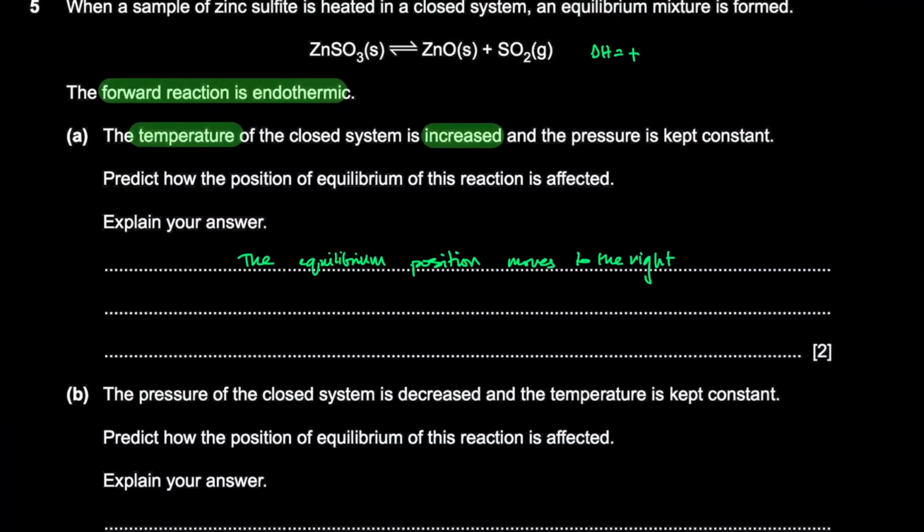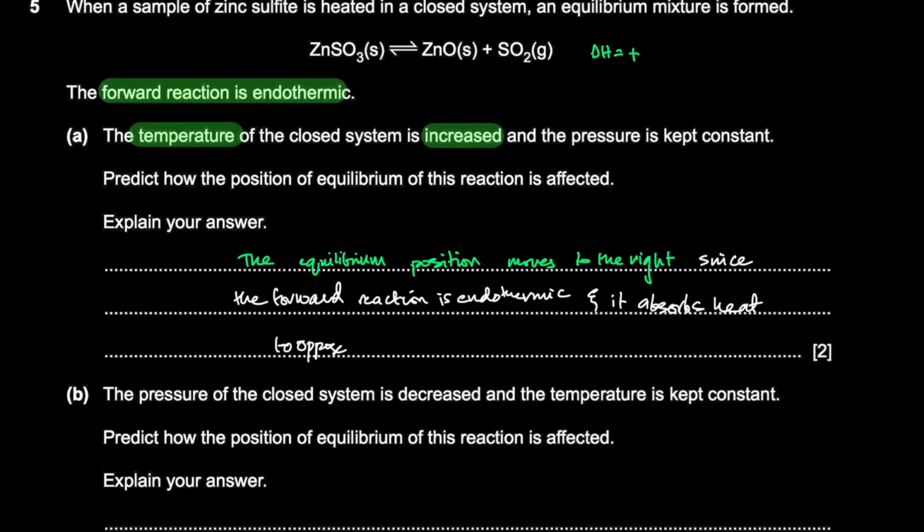Since the forward reaction is endothermic, it absorbs that heat to oppose the increase in temperature. In other words, it brings the temperature back down by absorbing that extra heat.